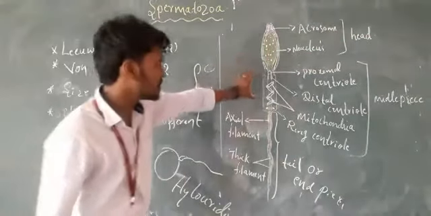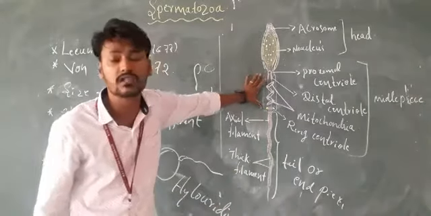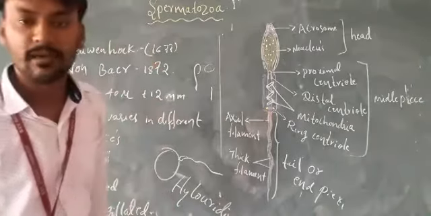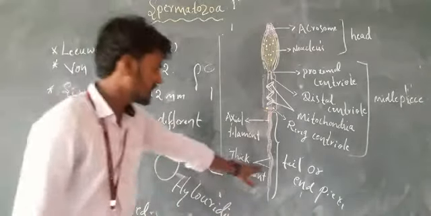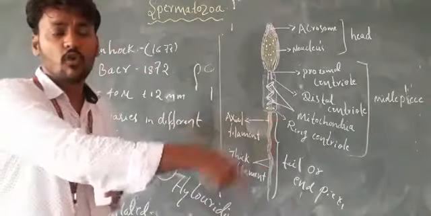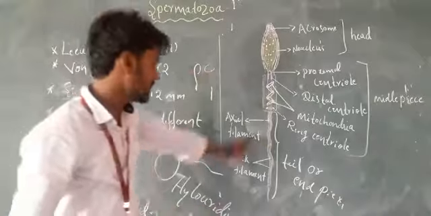These very important movement and energy-synthesizing parts are all present in the middle piece. And the last one is the tail or end piece. The tail or end piece is the flagella, only for the movement of the sperm. It contains